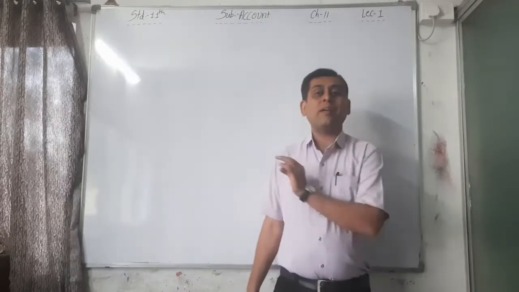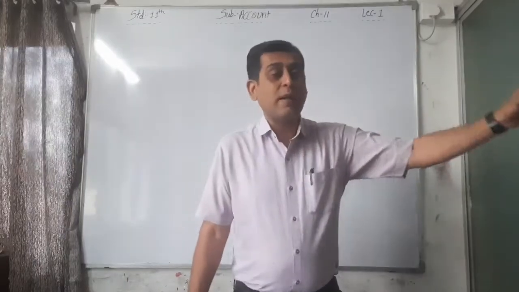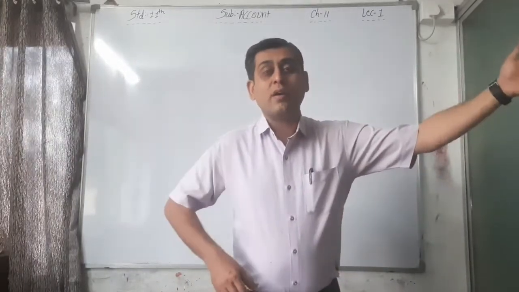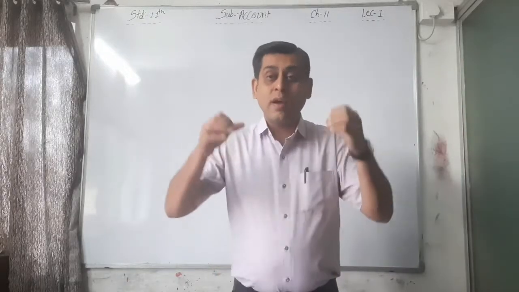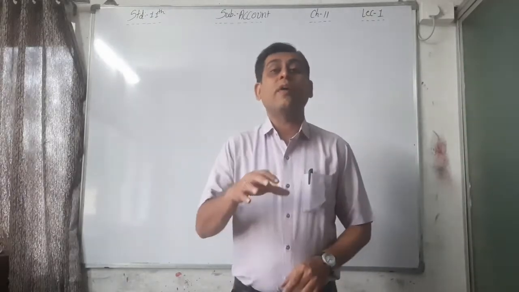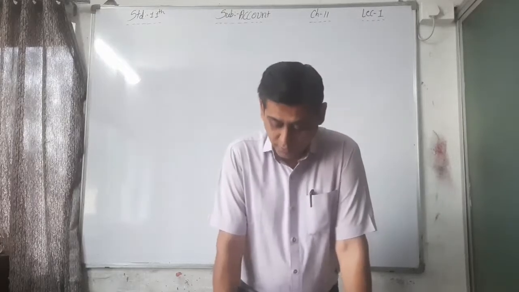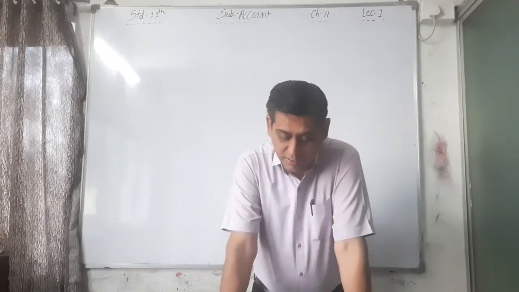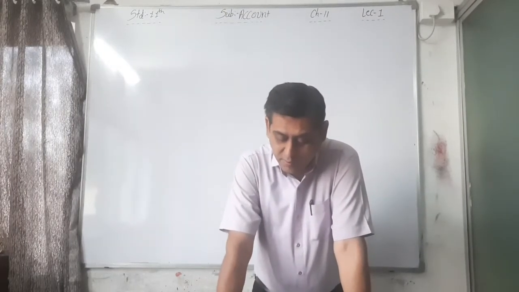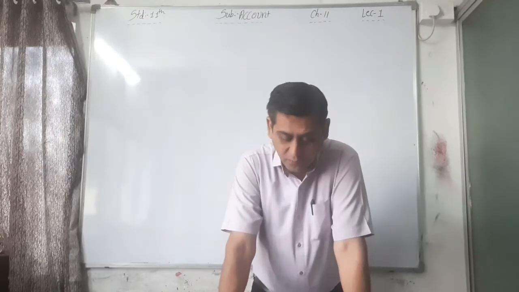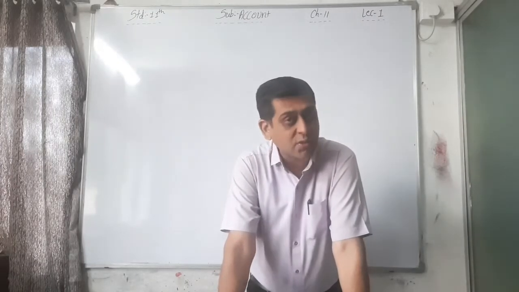One recording by the trader, one recording by the banker. Recording by the banker, that is called passbook. Recording by the trader, that is called cash book. Okay, bank account in trader's book is prepared either separately or as bank column in cash book, as we have studied earlier in this chapter of the cash book.